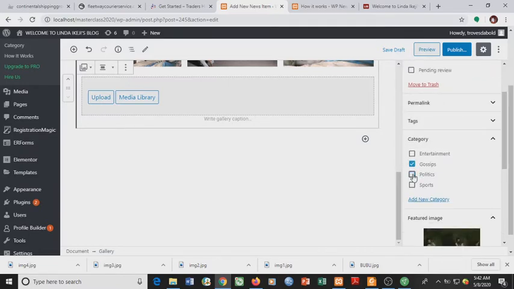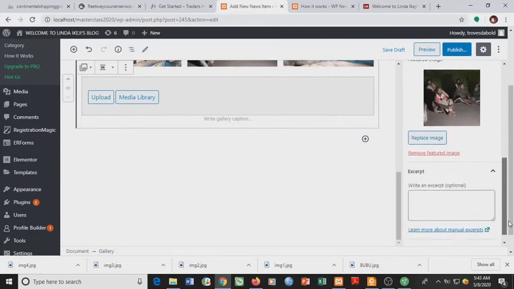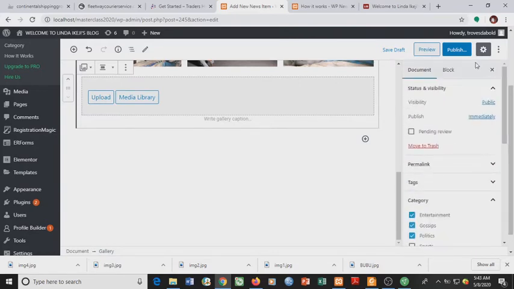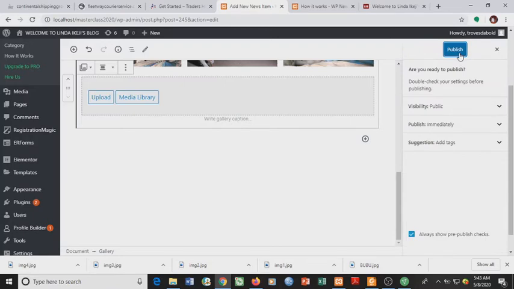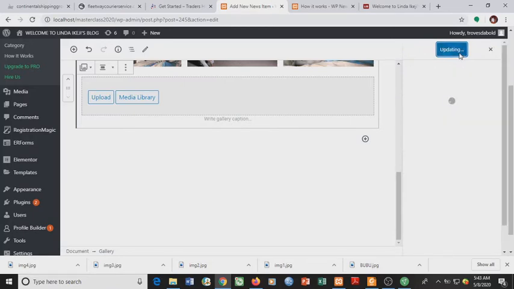So one good thing is that you can select it to be in more than two categories. You can also put it in the political category, you can also put it in the entertainment category. So we're done. Let us publish. These are the basic things you do for a news item. Then you publish.